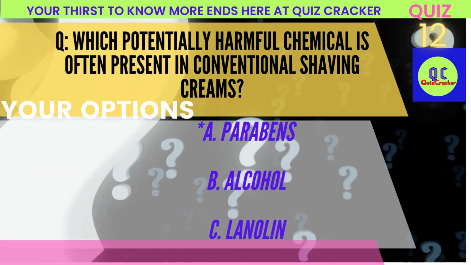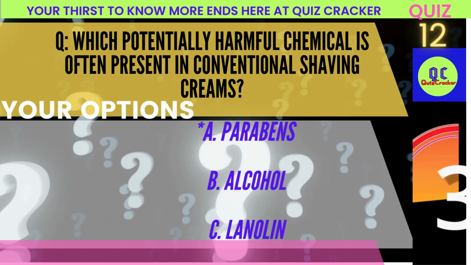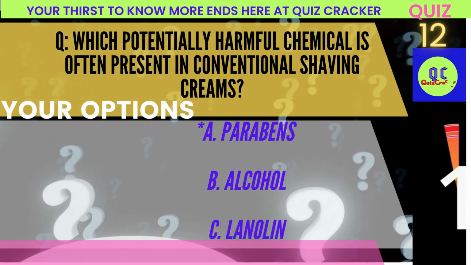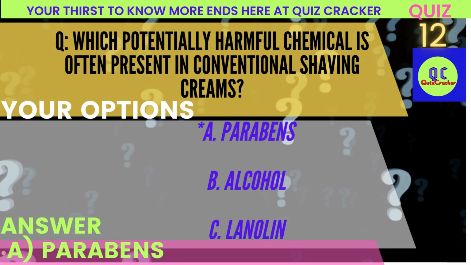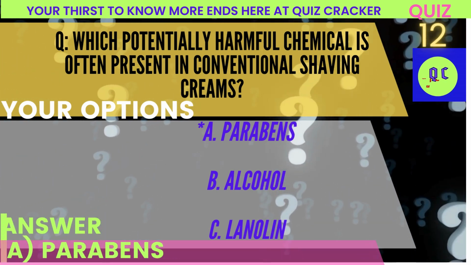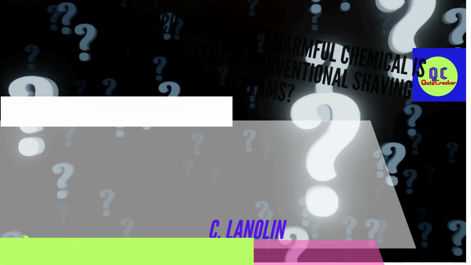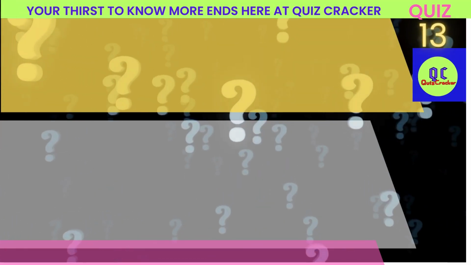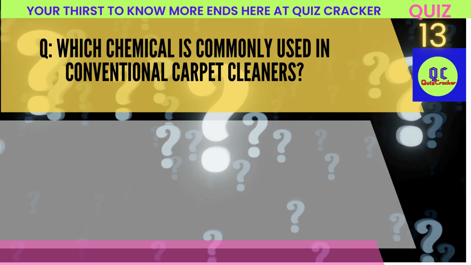Which potentially harmful chemical is often present in conventional shaving creams? A. Parabens. B. Alcohol. C. Lanolin. Correct answer: A. Parabens.